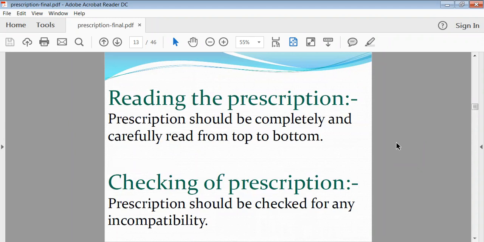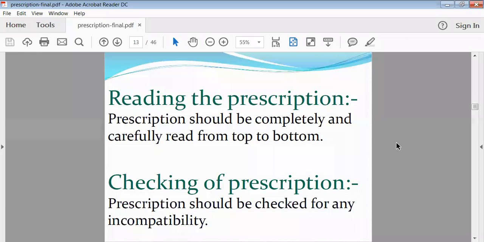Then, reading the prescription. While reading the prescription, the pharmacist must read it very carefully, because nowadays so many drugs are available in the market. They have nearly the same names. Also, the physician often writes very carelessly, and it is very difficult to identify the actual names of the drugs as well as the dose.